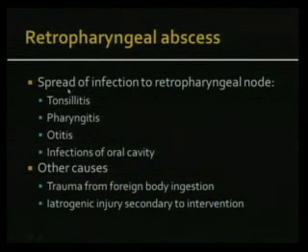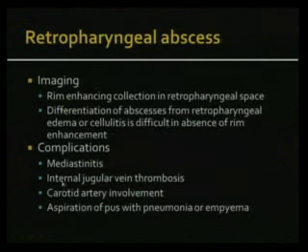So how does retropharyngeal abscess form? It occurs because of spread of infection to the retropharyngeal lymph nodes, either from tonsillitis, pharyngitis, otitis, or other infections of the oral cavity. There are other causes including trauma from foreign body ingestion, or it can be iatrogenic, during scopies. So what do you see on imaging? You see a rim enhancing collection in the retropharyngeal space, and I'll show these examples in my slides. It's very important to differentiate an abscess from retropharyngeal cellulitis, and we'll see how we can differentiate that.